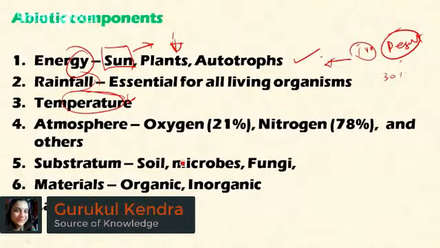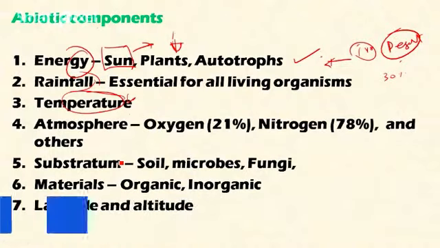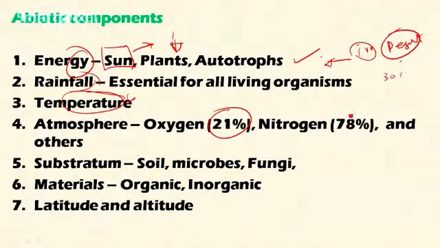And then the atmosphere. The atmosphere is one of the spheres of the earth, and it sustains the biosphere, that is, the living part of the earth. The atmosphere includes various gases like oxygen, which accounts for 21%, and nitrogen, 78%, and other gases like carbon dioxide, which is also important from the point of view of photosynthesis and global warming. The atmosphere sustains life, and if there is any variation in its components, there will be disequilibrium, which will lead to unavoidable consequences like climate change and global warming, as we are witnessing today.